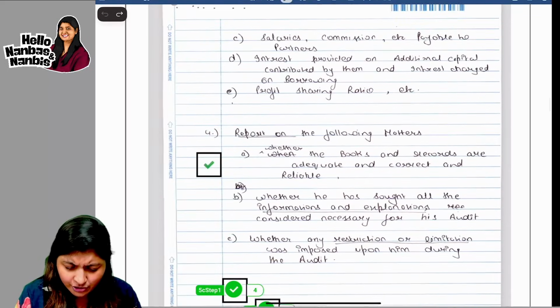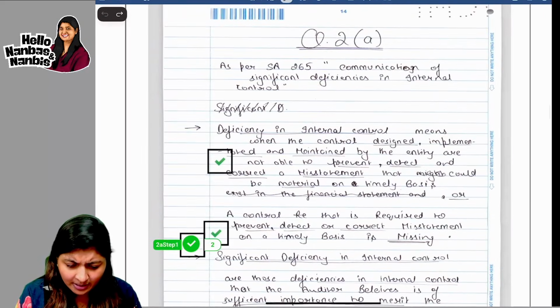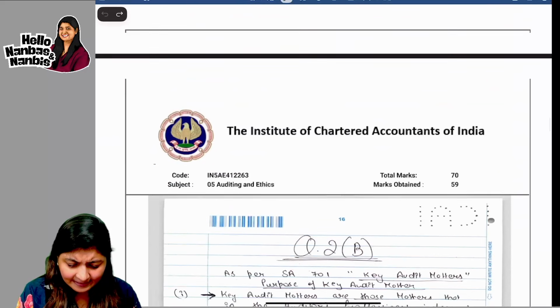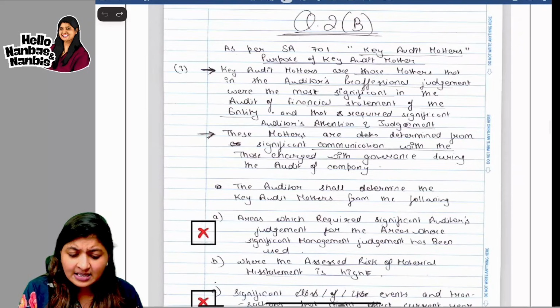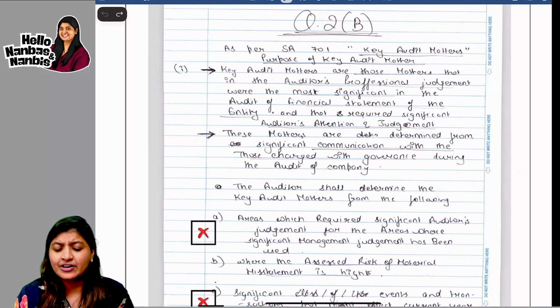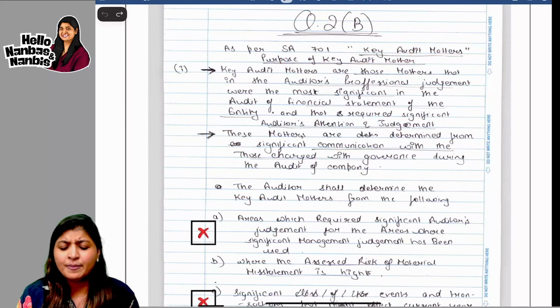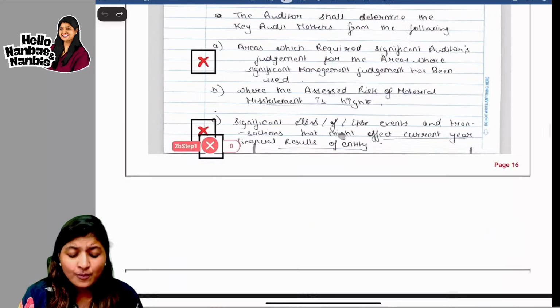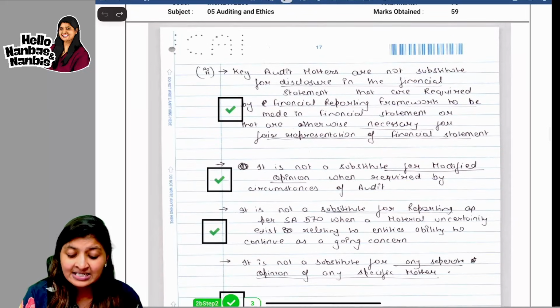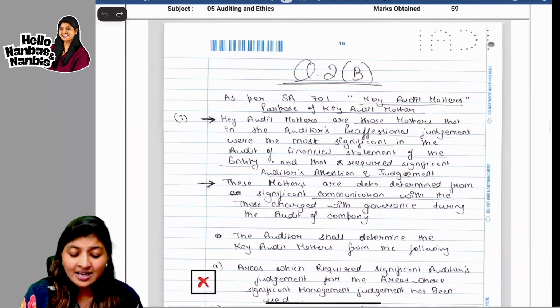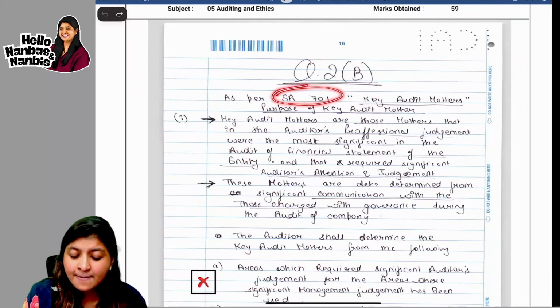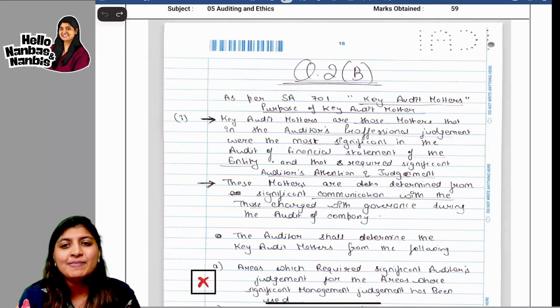One more thing I will just show you here. One important thing. Yes, this question as per SA 701, key audit matters. In the question they asked about the purpose of key audit matters and what it does not include. That is in the second part. Now if you see here, he has started off with the name and number of the standard. As per SA 701, key audit matters.